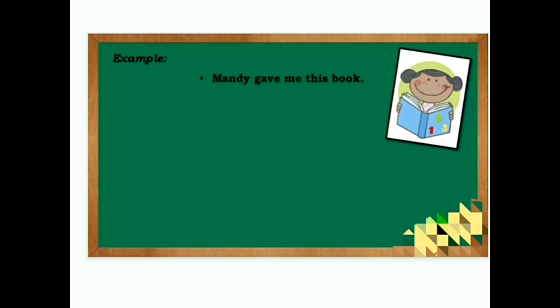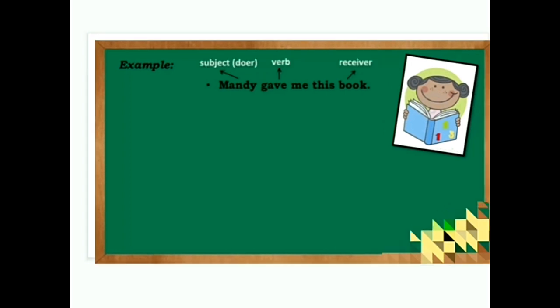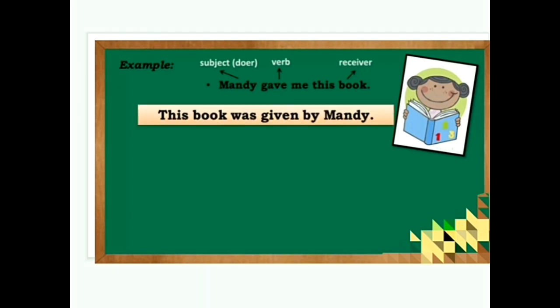Mandy gave me this book. See, Mandy gave me this book. This voice is obviously an active voice. So here Mandy is the subject, that is the doer, gave is the verb, and this book is the receiver. But if we change it into the passive voice: This book was given by Mandy.